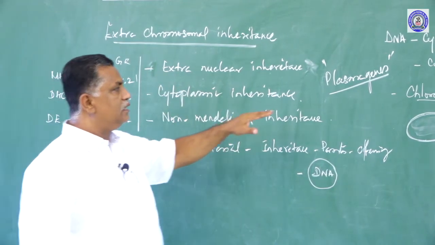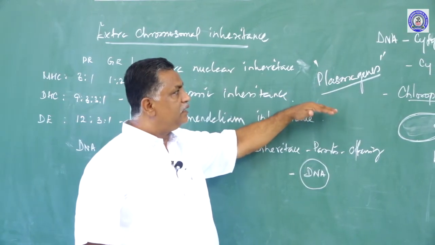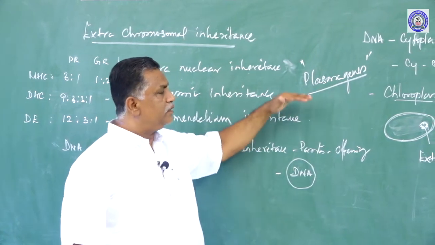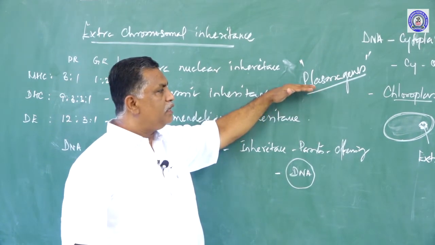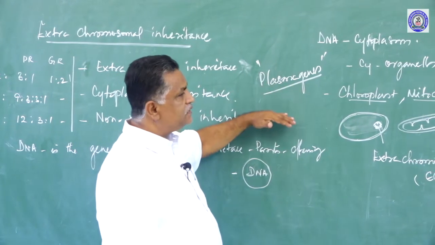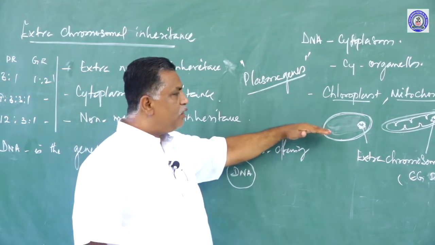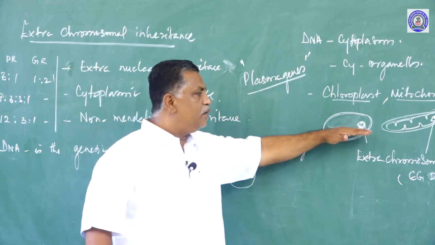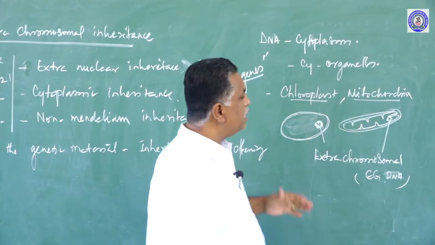As I said, these plasmogenes are self-replicating bodies. When the cell divides, the cytoplasm divides, and cytokinesis takes place. The organelles also divide. By the time the organelles divide, the DNA present in chloroplast or mitochondria also divides; they are also replicating.